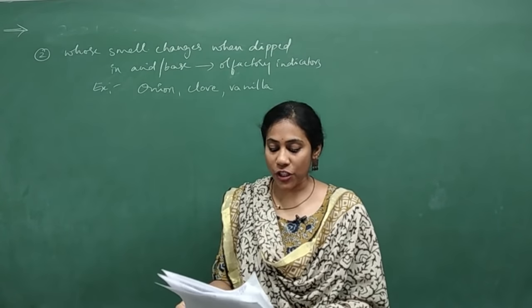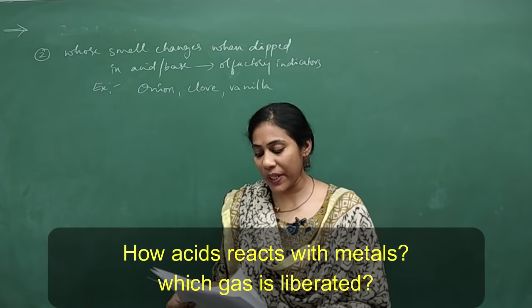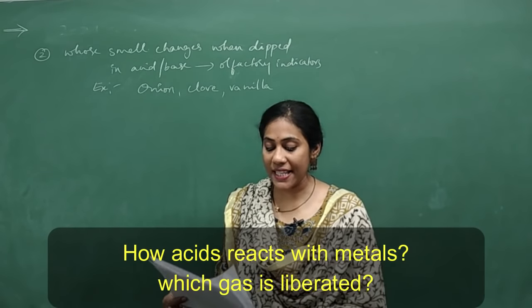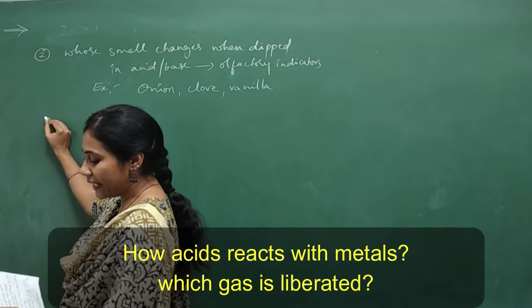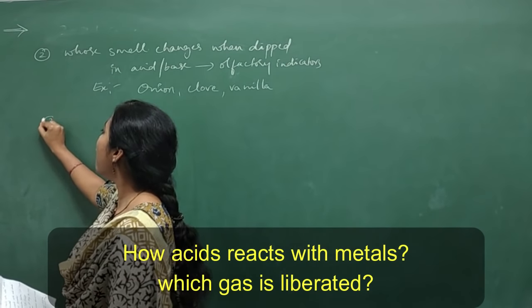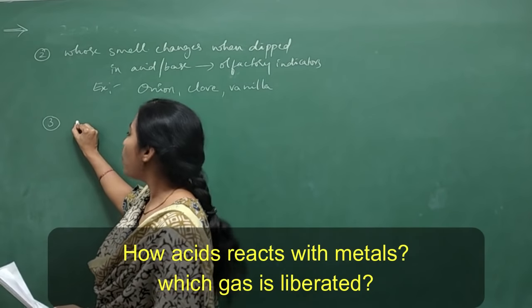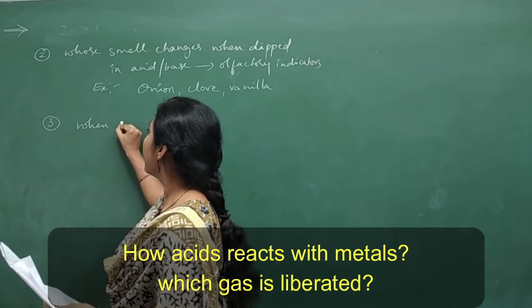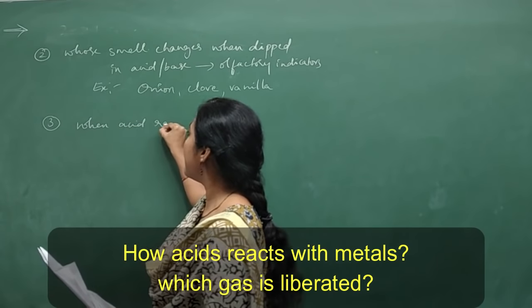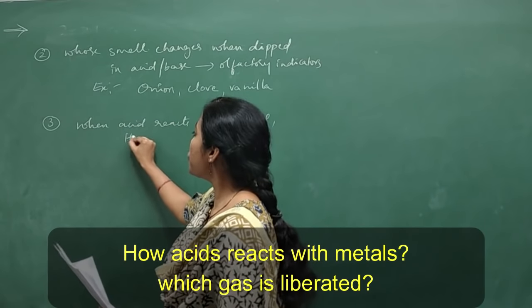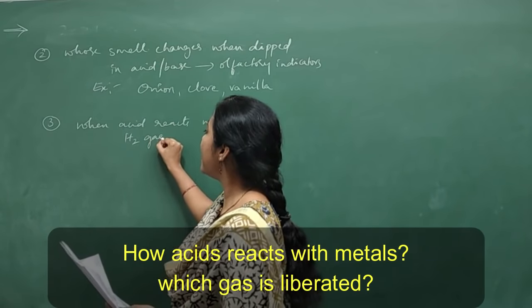Coming to the next question, how acids react with metals? Which gas is liberated? It's a very famous question. How acids react with metals? What will you write? When acid reacts with metal, hydrogen gas is liberated.